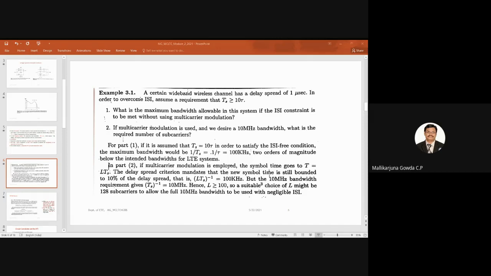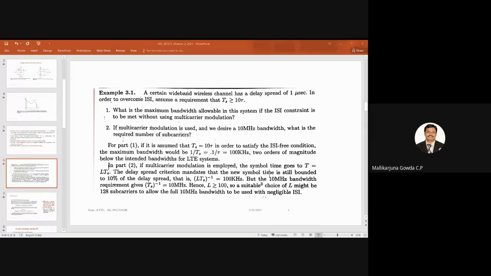So without multi-carrier modulation, the maximum allowable bandwidth is only 100 kilohertz to have communication free from inter-symbol interference. But if I use multi-carrier modulation with the same conditions, with 128 subcarriers, then I will be able to use a maximum bandwidth of 10 megahertz.